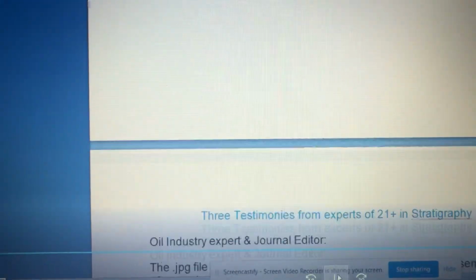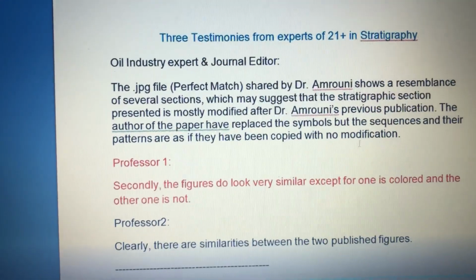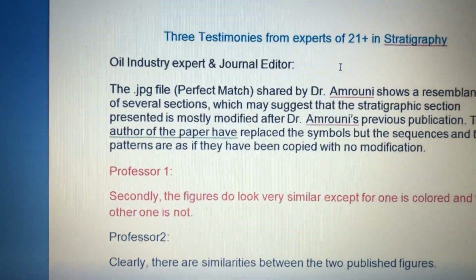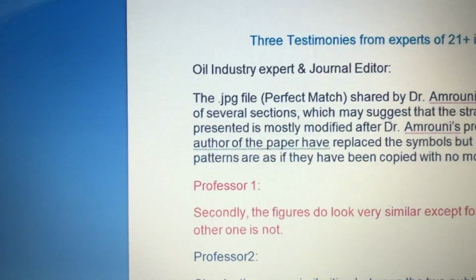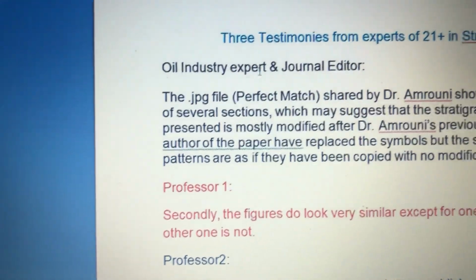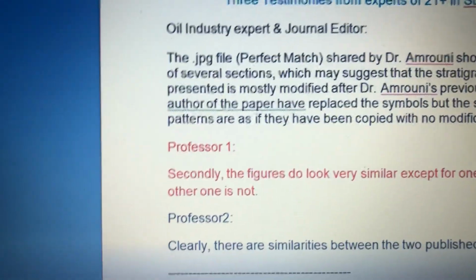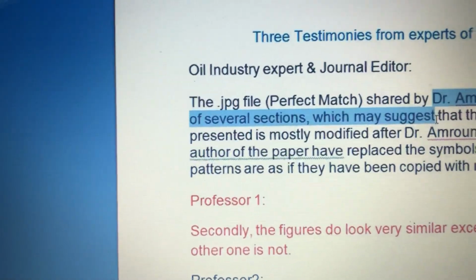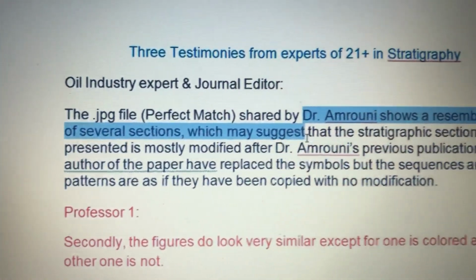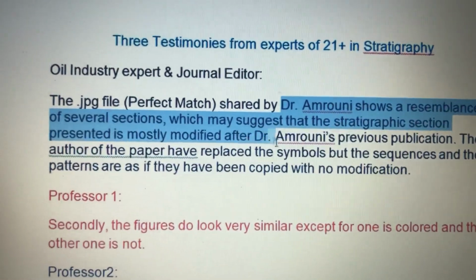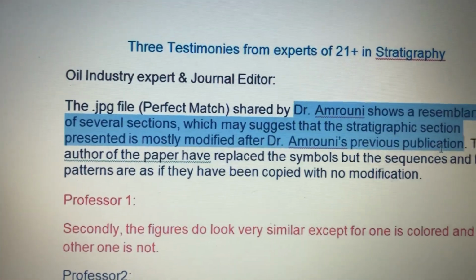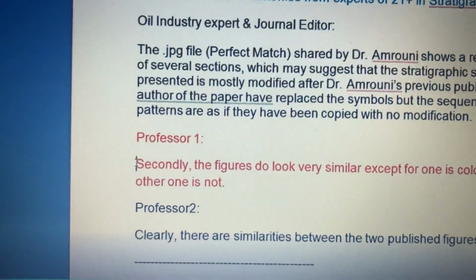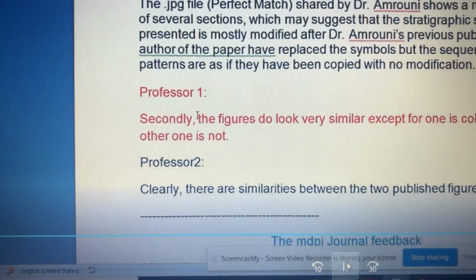So here we have testimonies from 3 scholars. They have 21 plus years of experience in stratigraphy. The first one is from the oil industry and is a journal editor, and he said the JPEG file perfect match shared by Dr. Amroni shows resemblance of several sections, which may suggest that the stratigraphic section presented is mostly modified after Amroni's previously published work, which is 2017.